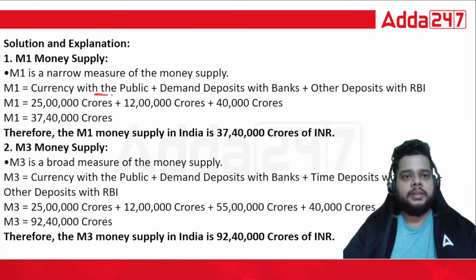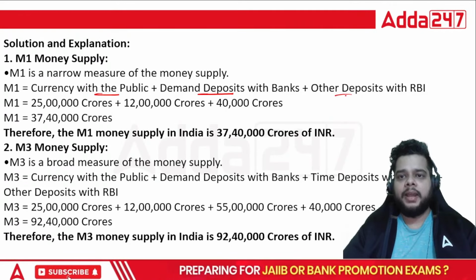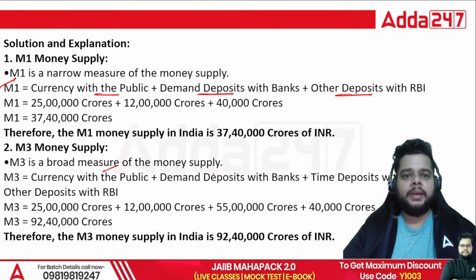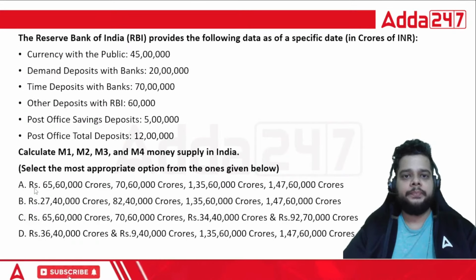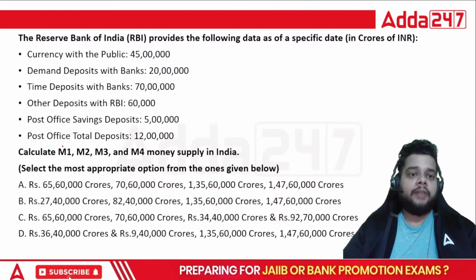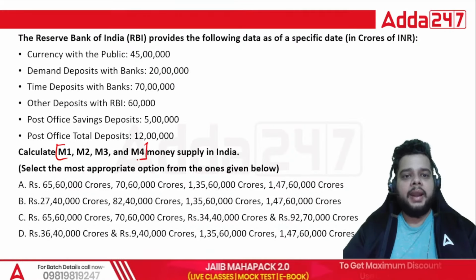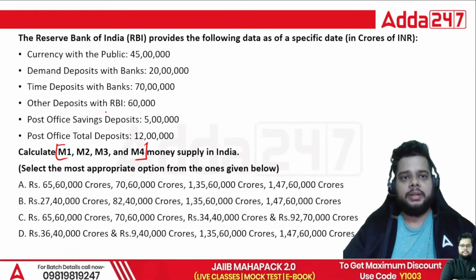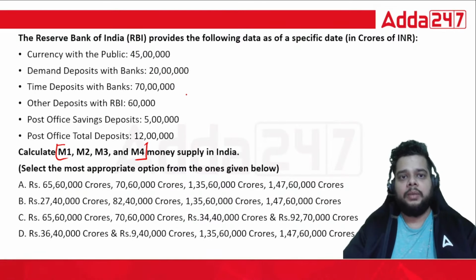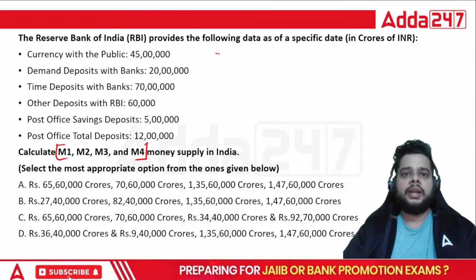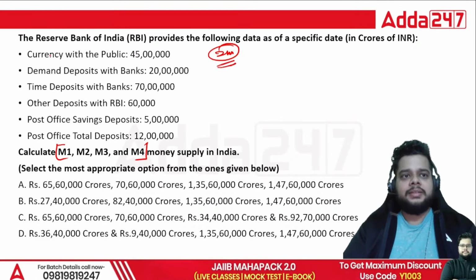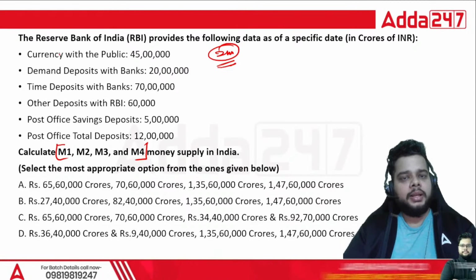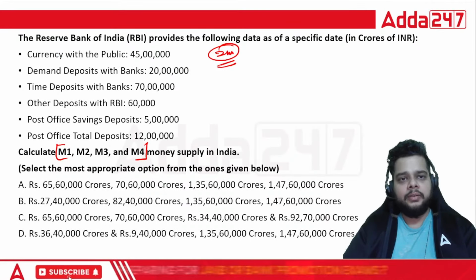Okay, so currency with public plus demand deposit with bank plus other deposit with RBI is M1. M3 is what? Currency with public, demand deposit, as well as the time deposit plus the other deposits. Next, you have to calculate M1, M2, M3, and M4. Now, such questions you should attempt because chances are really high that you can directly gain 2 marks for sure. These questions seem difficult, but if you know the formula, again, I'm reiterating, these are quite doable.